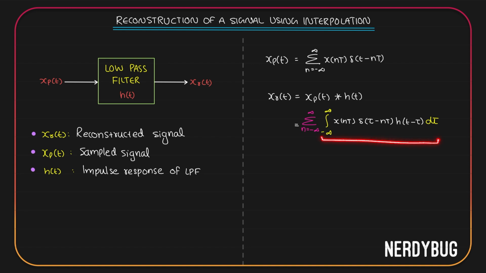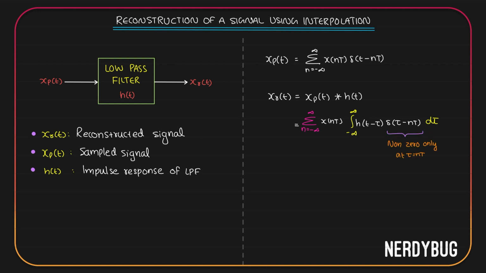Now the integration over here is with respect to the variable tau. X of nT doesn't have anything to do with tau. Let us take it out of the integration. Inside the integration, we have delta of tau minus nT and h of t minus tau. I am going to change their orders. Now we have delta of tau minus nT here. This is non-zero only when tau is equal to nT.